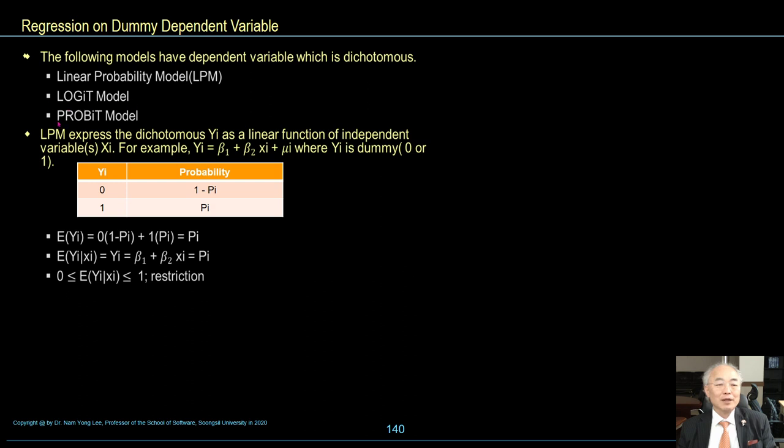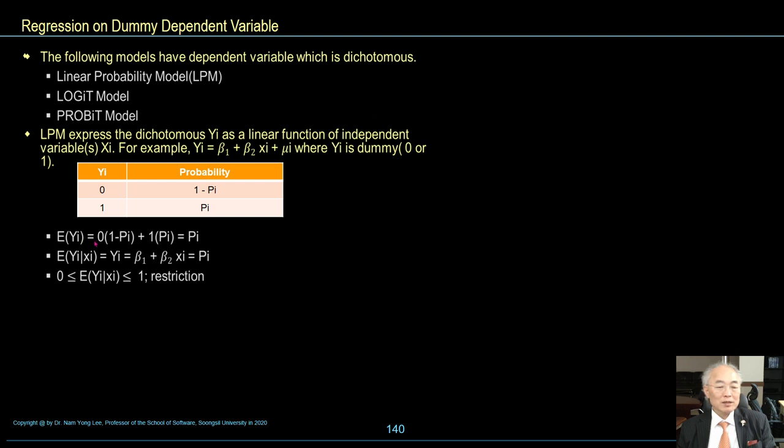Logit model, probit model. LPM expresses the dichotomous yi as a linear function of the independent variable xi. For example, yi is equal to beta 1 plus beta 2 xi plus mu i, where yi is a dummy with the value 0 or 1. The table shows the dummy values.